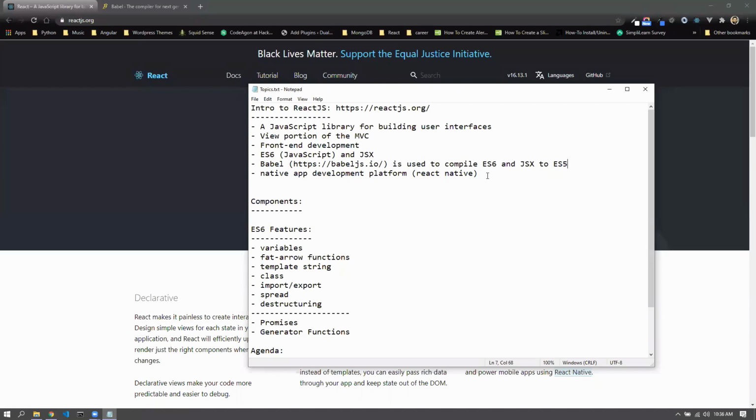The compilation process, why we need it, right? Because your browser would not understand what you type, ES6 and JSX. Your browser only understands ES5, also JavaScript, but a different language specification.